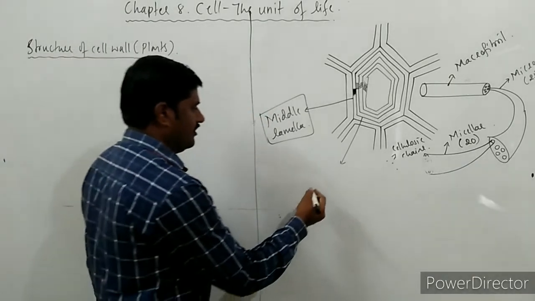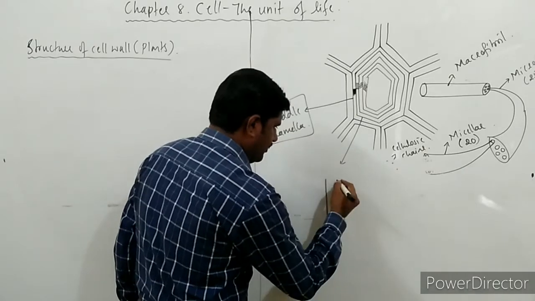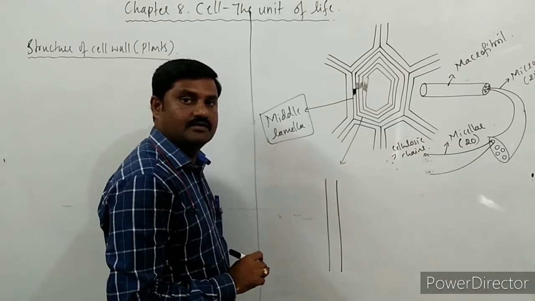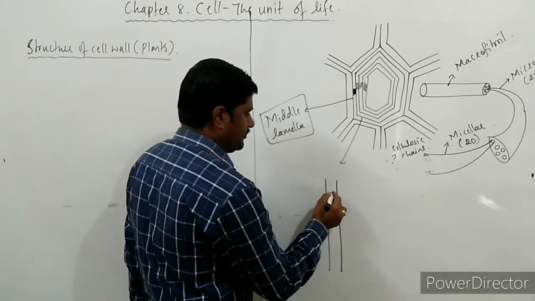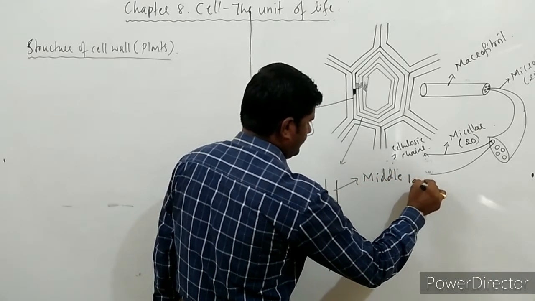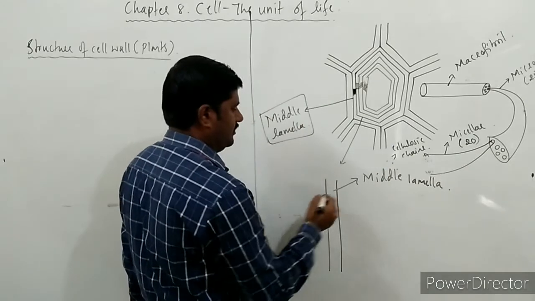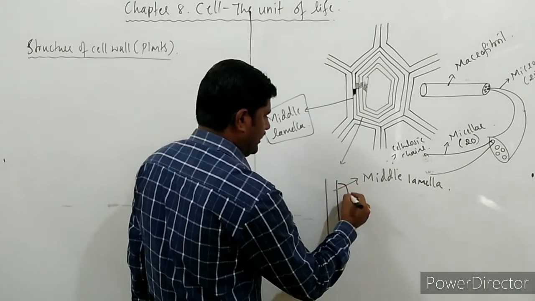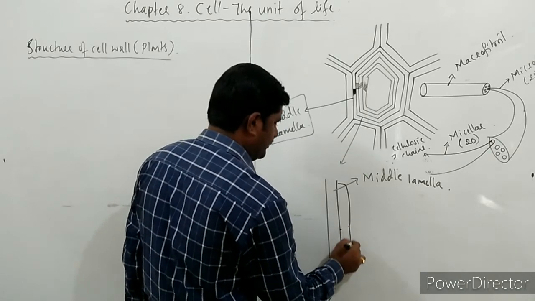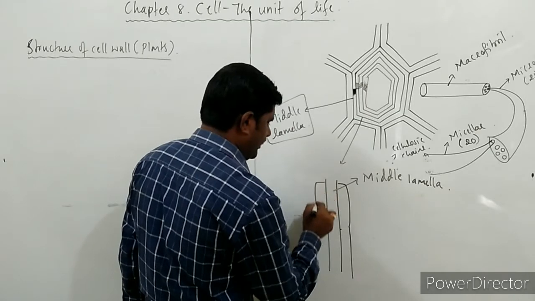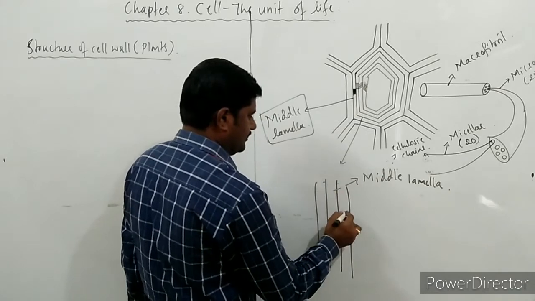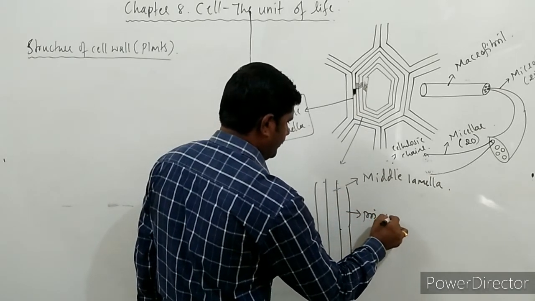I shall draw the diagram of the pit over here. This is a common wall, a cementing layer between the adjacent cells. It is called the middle lamella. On this middle lamella we come across the primary wall.